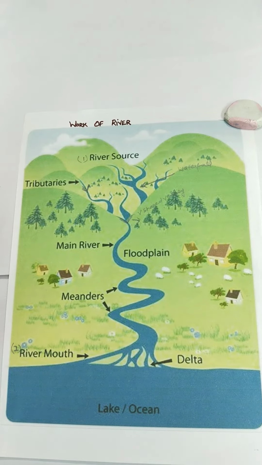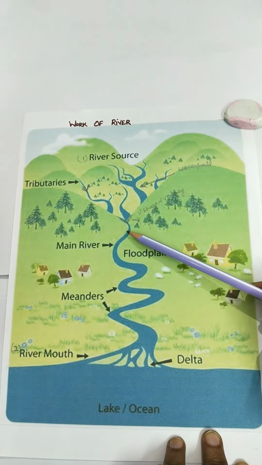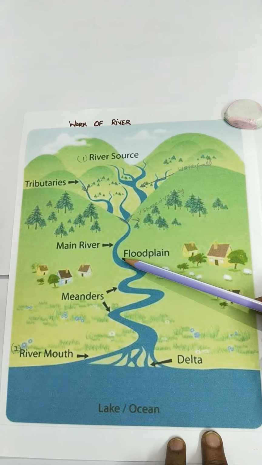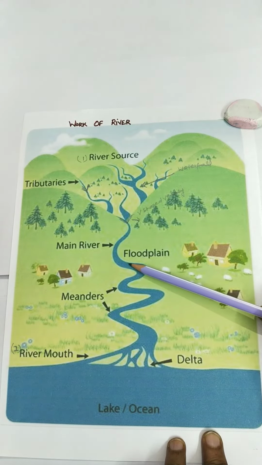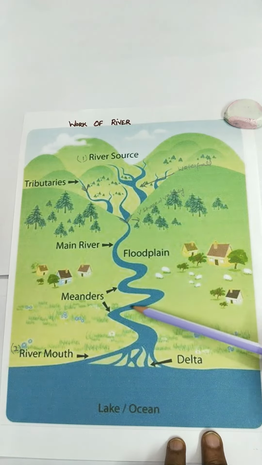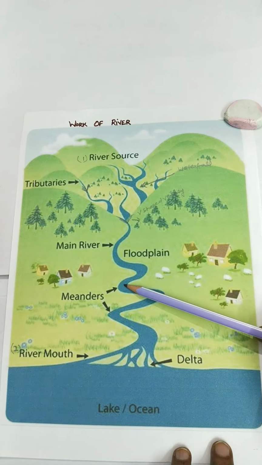After rapid, let us do another landform, which is called meanders. After going through the mountains, the river has now entered the plains, and it starts to widen. It keeps on becoming more and more wide, and it starts to bend and loop. These bends in the river are called meanders.